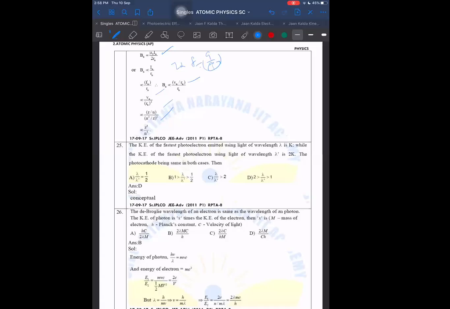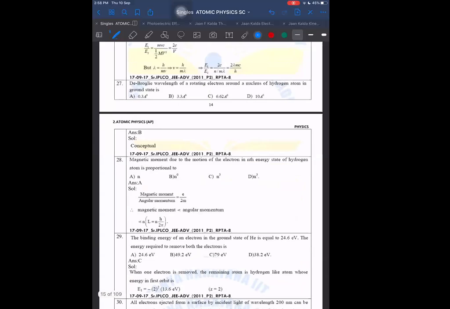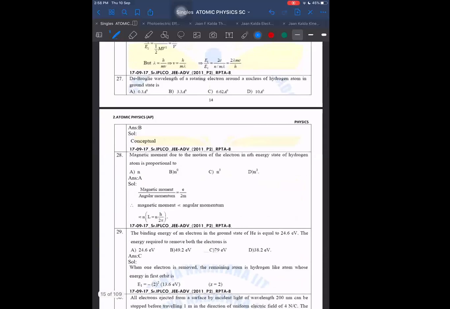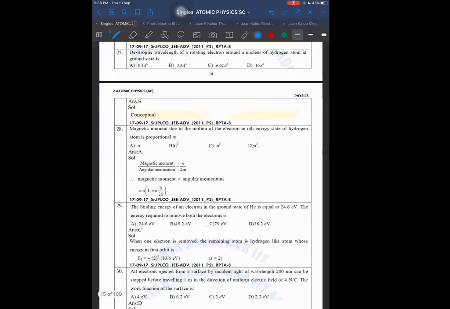Question 25, kinetic energy of the photoelectron, not required. Question 26, de Broglie wavelength, same as photon. Simple only, you can do it. Question 27, a rotating electron around a nucleus. Simple. Can you obtain this de Broglie wavelength or not?